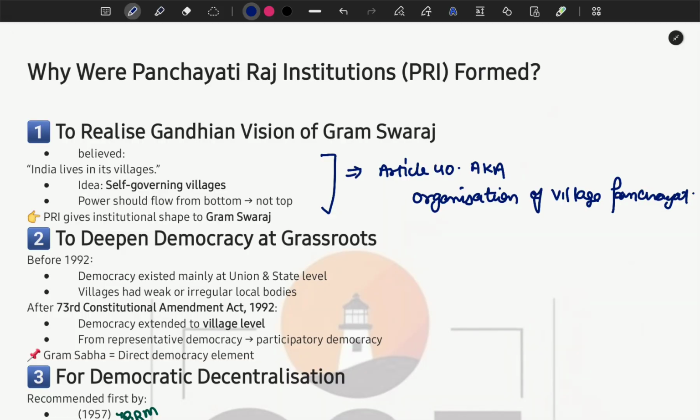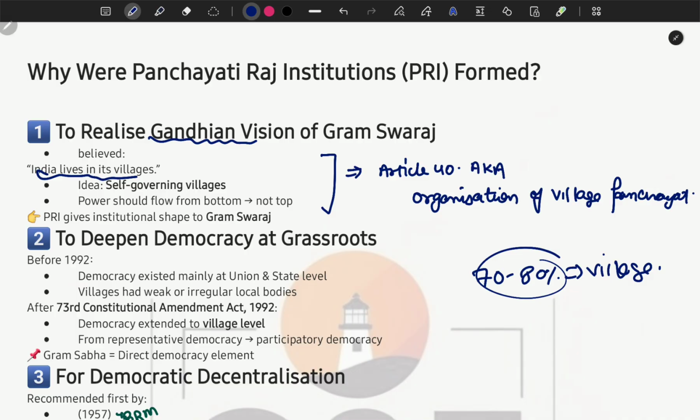The idea of Panchayati Raj institutions was first given by our beloved Mahatma Gandhi ji. According to him, India lives in its villages. This is a very famous quote of Mahatma Gandhi: India lives in its villages. Because if I talk about our country, almost 70 to 80% of the population is still living in villages. In this scenario, if the people of the villages are not aware of democratic principles, then how can we say that democracy is flourishing in our country? Because of this reason, Gandhi ji said that India lives in its villages.